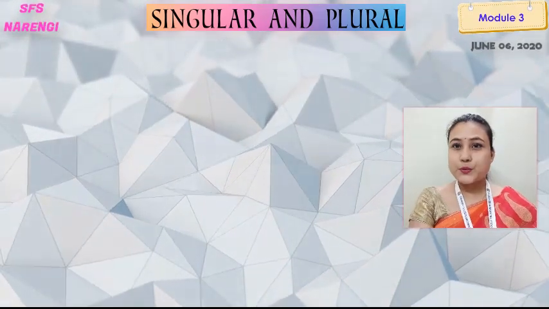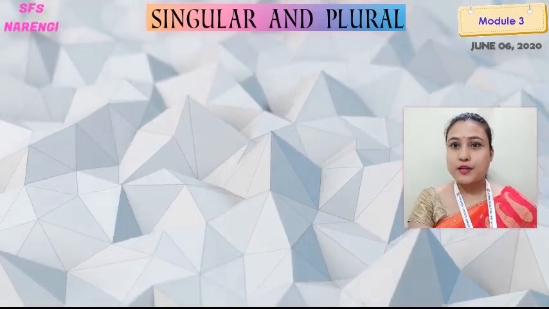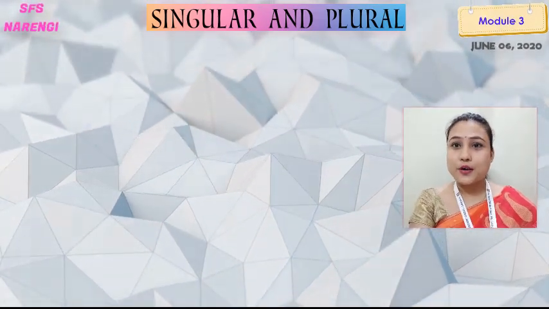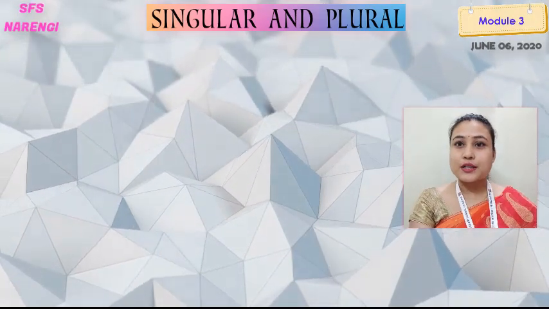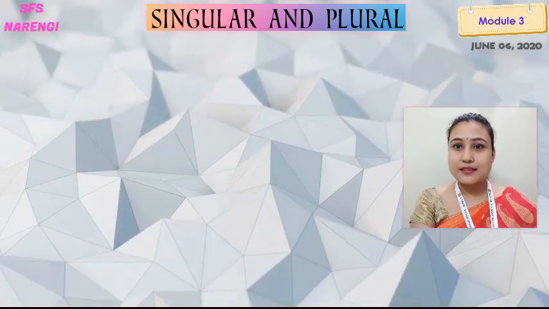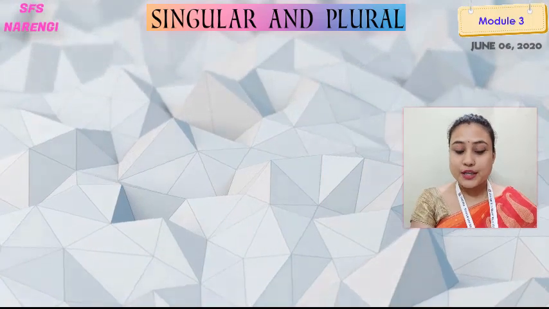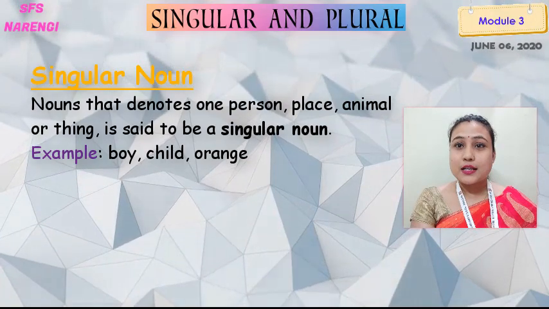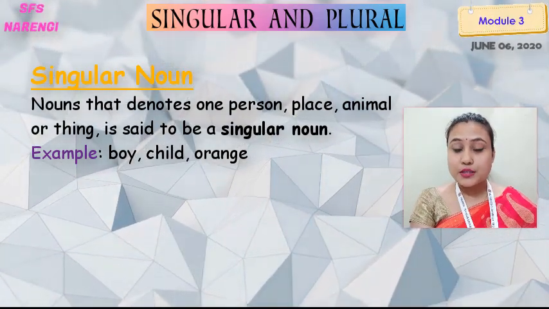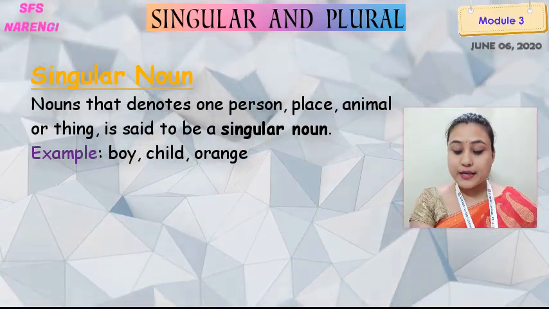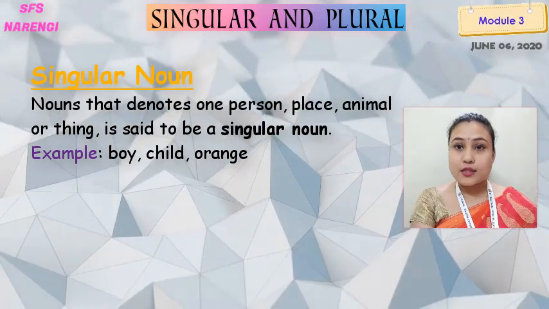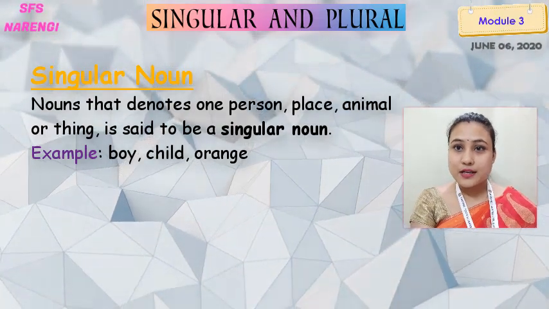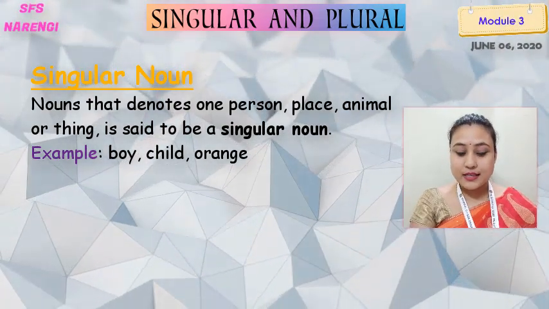So my dear students, we have seen few examples of singular noun and plural noun. So let's write down the definition of singular noun and plural noun for better understanding. What are singular nouns? Nouns that denote one person, place, animal or thing are said to be singular nouns.